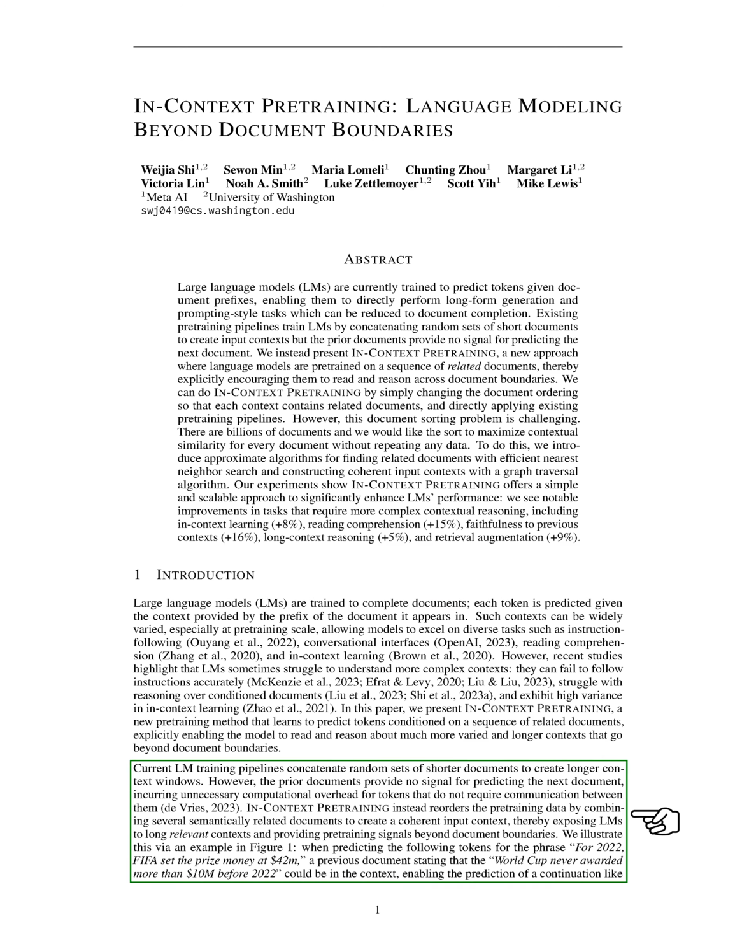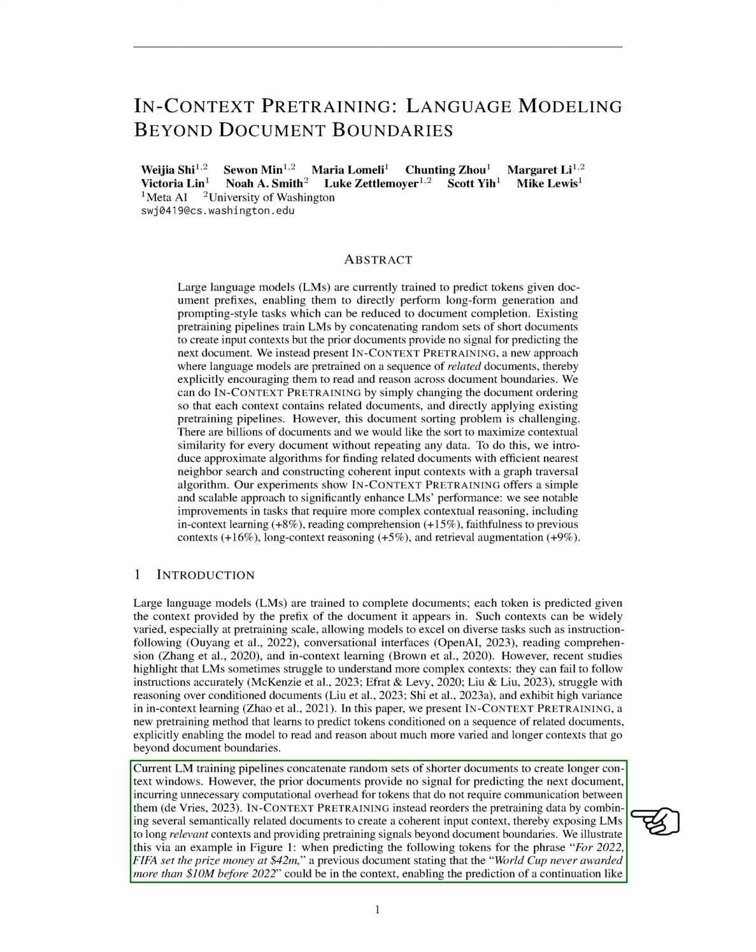For example, if the model is trying to predict the next words in the sentence, "For 2022, FIFA set the prize money at 42 million," it could benefit from knowing that a previous document stated, "The World Cup never awarded more than 10 million before 2022." This information could help the model predict a continuation like, "the highest so far."